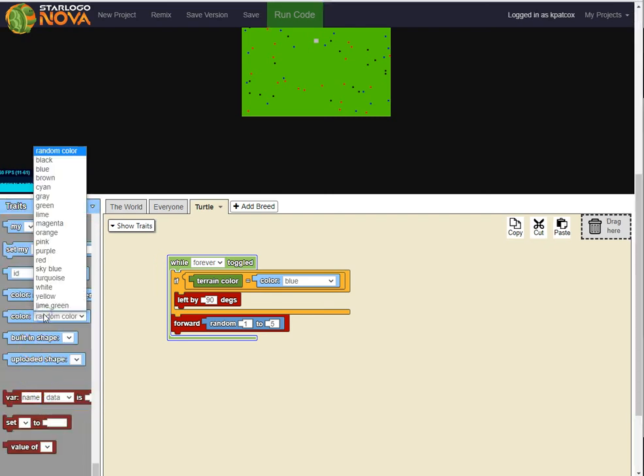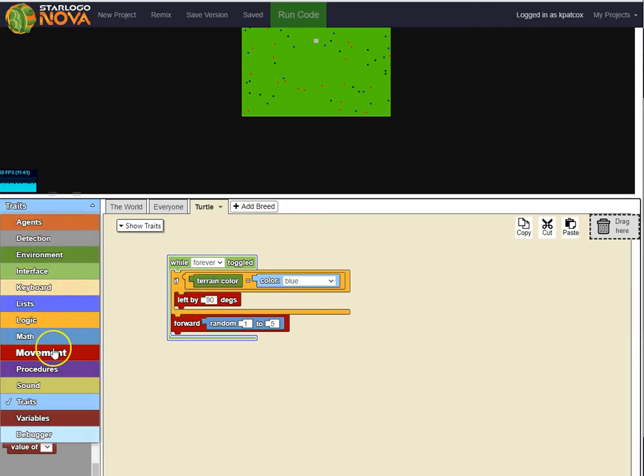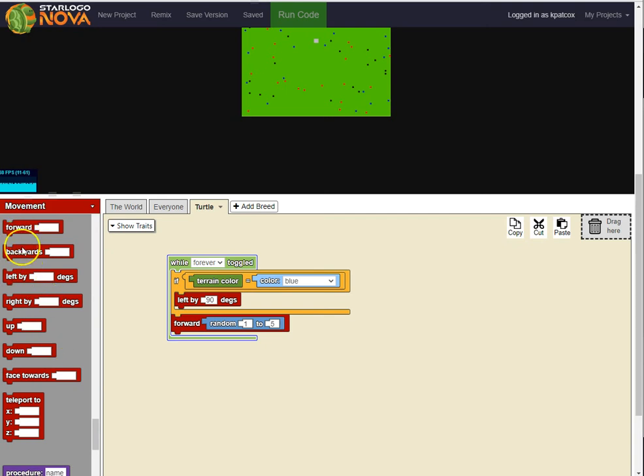So color, and you can choose your random color, right? And then turn left by 90 degrees, that's under movement. All right, so right and left, forward. So I want you to finish this with the other two. So we have a red and a black, and then that's pretty much it.